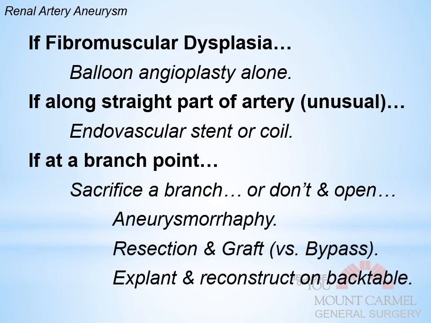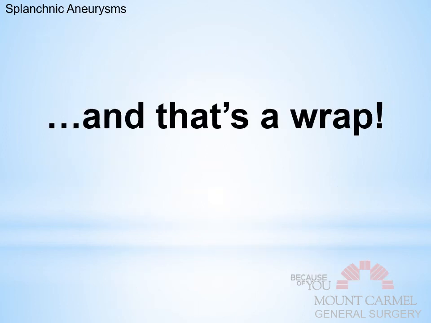Or you can explant. It's kind of interesting to talk about this, and articles are interesting about this too, but you can explant the kidney, reconstruct on the back table, and then re-implant, or you can just do a nephrectomy. The idea here is that it's worth a nephrectomy if you really can't do anything else, because when this ruptures, this patient's likely going to die. So they'd be better off with one kidney than dead, okay? And so that's kind of a wrap.